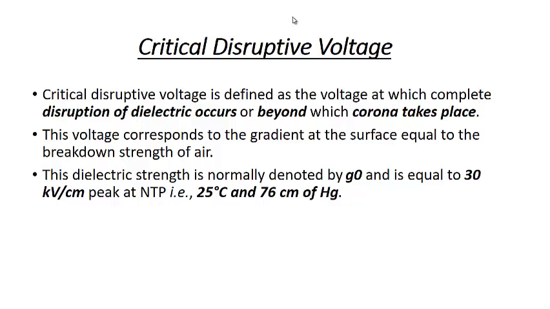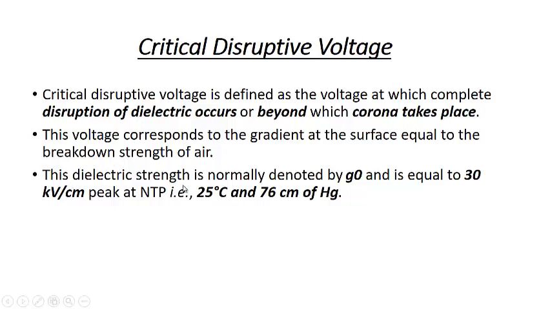So this disruptive voltage is actually a property of the system, an inherent property of the system, and we need to see whether we will increase the voltage as per this disruptive voltage or not. Ideally we should keep our operating voltage less than the critical disruptive voltage, so that corona will not take place. This voltage corresponds to the gradient at the surface equal to the breakdown strength of the air. So actually this is the voltage where the breakdown of the air takes place around the conductor.